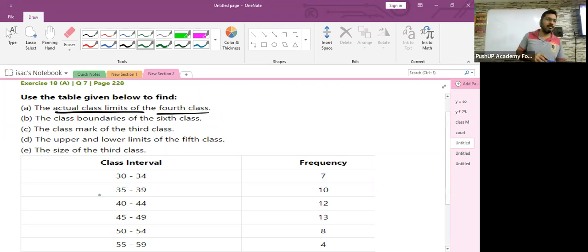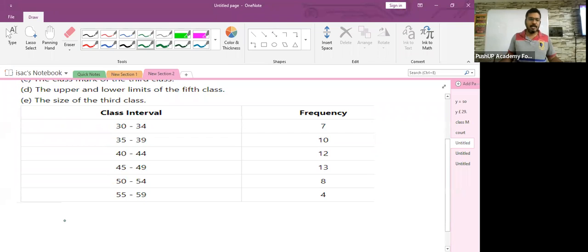Ronia, what do we need to do for converting a discontinuous into a continuous class interval? Adjustment factor. Help me to find the adjustment factor. A is equal to, give me the value directly. 30, 30, 30.